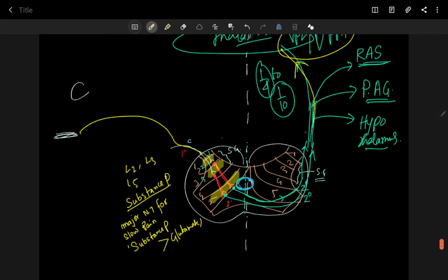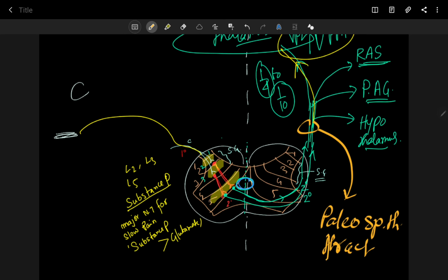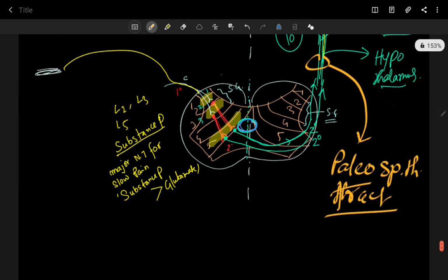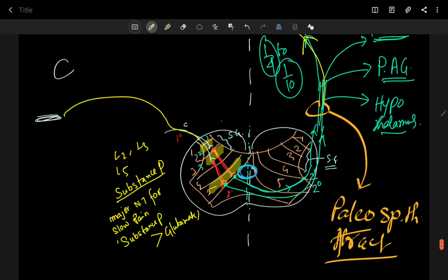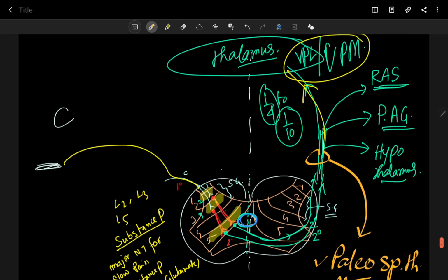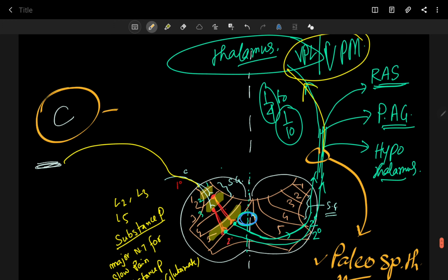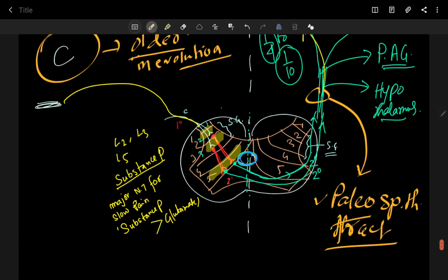Pain carried via this spinothalamic tract is called paleospinothalamic pain, because these kinds of fibers are older in evolution.